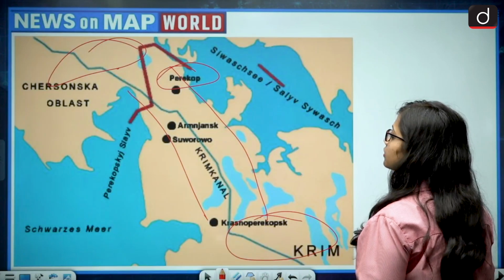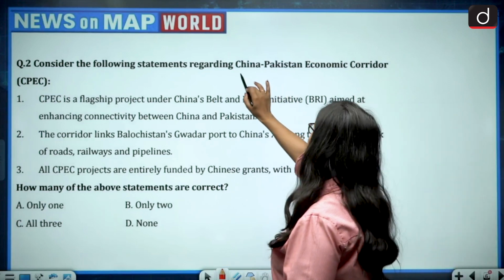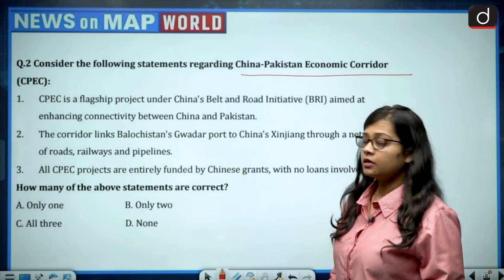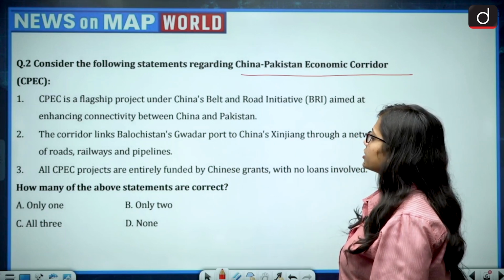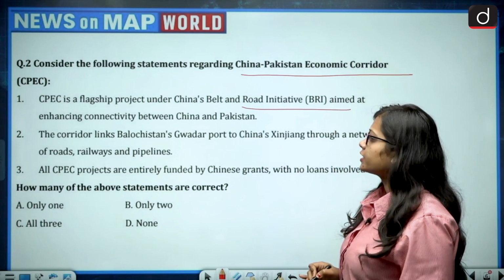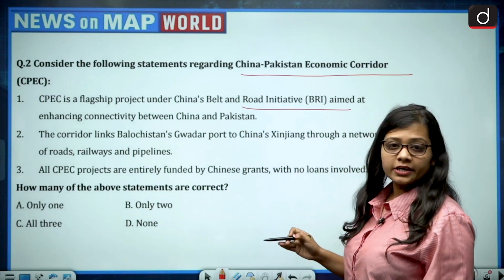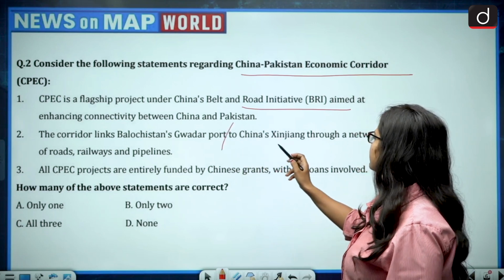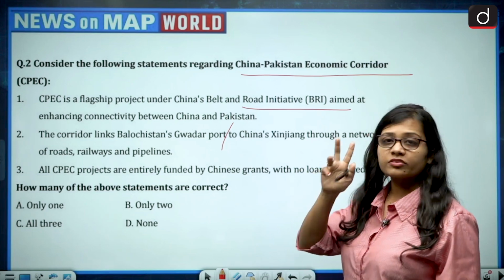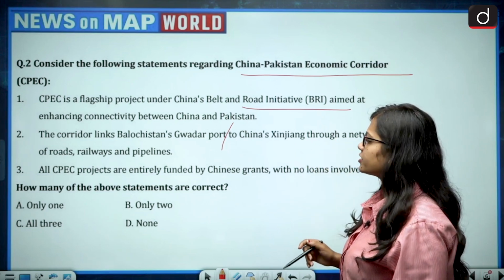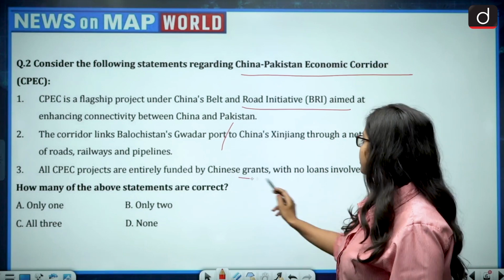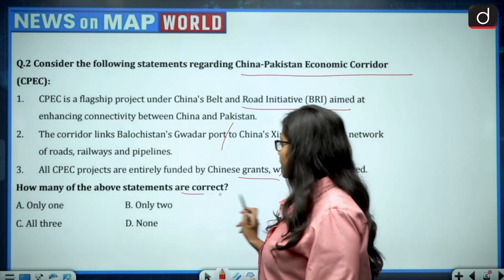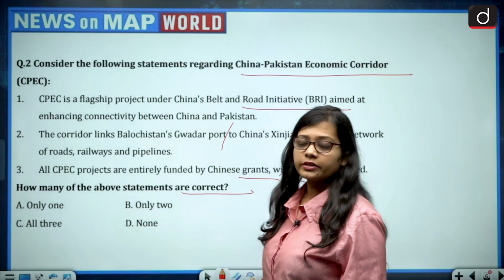Next question. Consider the following statements regarding the China-Pakistan Economic Corridor, that is CPEC. There are three statements given. CPEC is a flagship project under China's Belt and Road Initiative aimed at enhancing connectivity between China and India. The second is that the corridor links Baluchistan's Gwadar port to China's Xinjiang through a network of roads, railways and pipelines. And third is, all CPEC projects are entirely funded by Chinese grants with no loans involved in it. How many of the above statements are correct? Only one, only two, all three, or none?